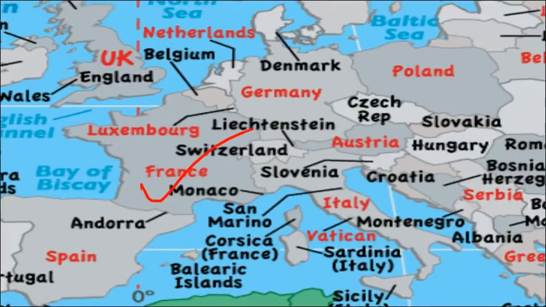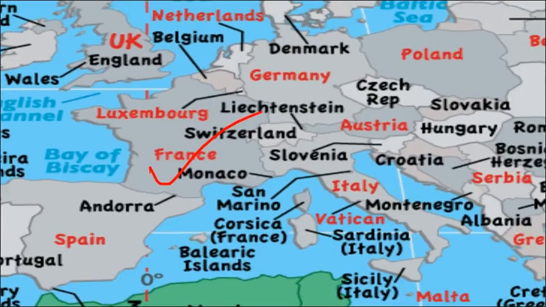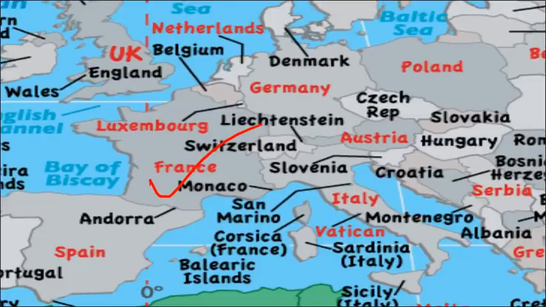So you can see France is sharing its border with Spain, with Netherlands. It is sharing its border with Luxembourg, a very small, tiny country here. Then you have Germany, Switzerland. We talked about Switzerland when the Prime Minister was there for the Davos meeting, and then you have Italy as well. So these are the countries with which France is sharing its border.